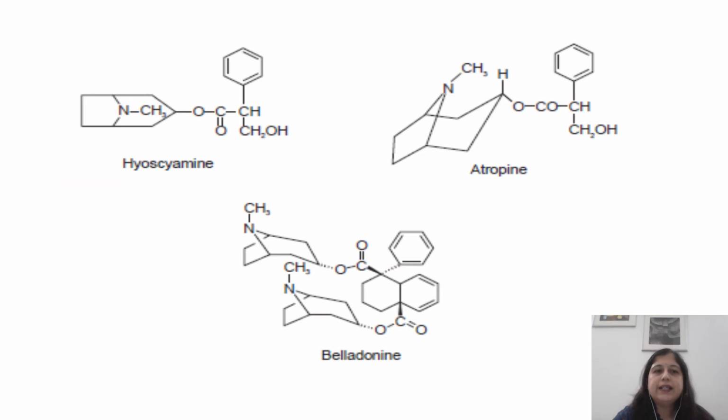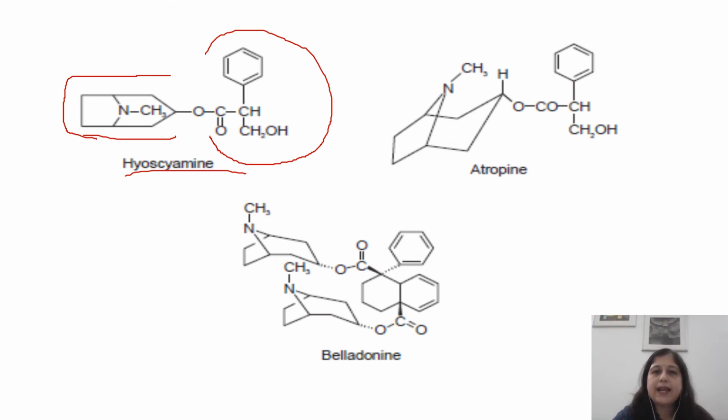These are the structures of hyoscyamine. As you can see, this is the basic tropane ring which is present, and this is the tropic acid part which come together to join to form the hyoscyamine. And the racemic mixture of hyoscyamine is atropine. So there is no structural difference, it is just the representation which is different. They both look the same, but atropine is a racemic mixture, while L-hyoscyamine is the main ingredient,